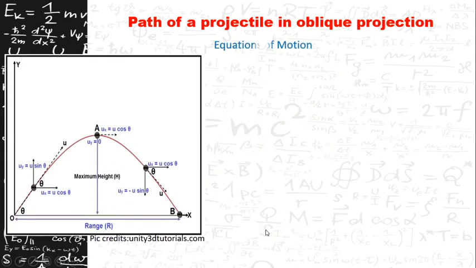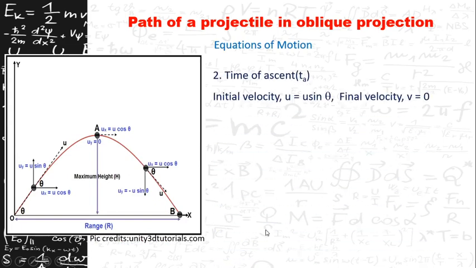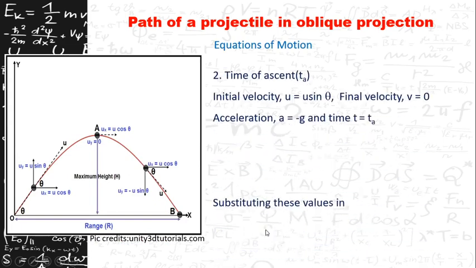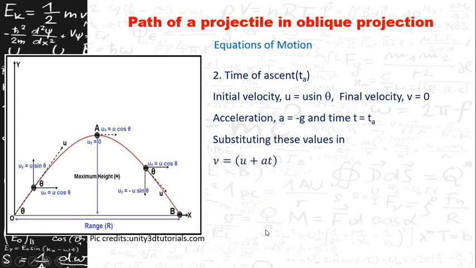Now let us consider the time of ascent here. Time of ascent is nothing but the time taken by a body to reach its maximum height. Again, the initial velocity in the vertical direction is u sin theta. Since the time is considered up to the maximum height, the final velocity of this object will be 0 at this point.